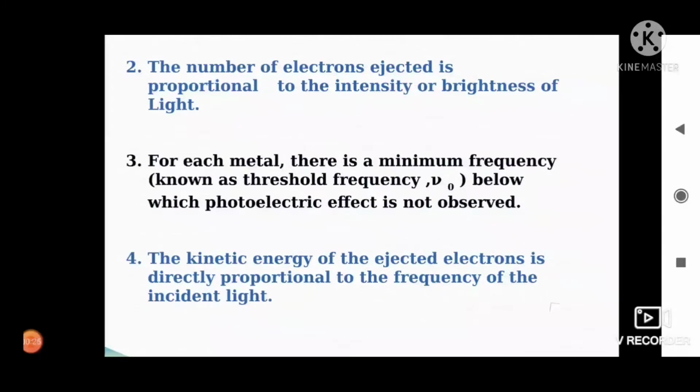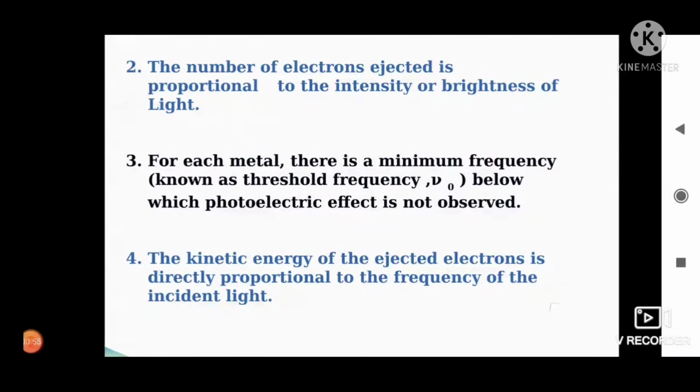And during the experiment, it is observed that the light striking on the surface of metal is not able to cause the ejection of electrons or photoelectrons, as they are called, if it does not have a certain minimum frequency, irrespective of what its intensity is. The minimum frequency of light required to eject photoelectrons from a metal is known as threshold frequency.